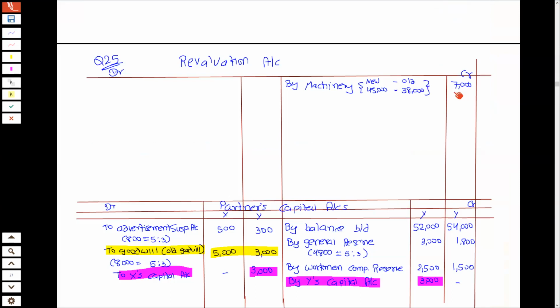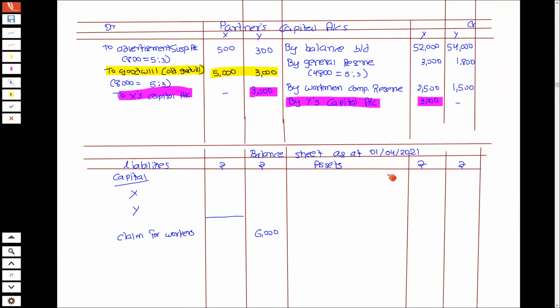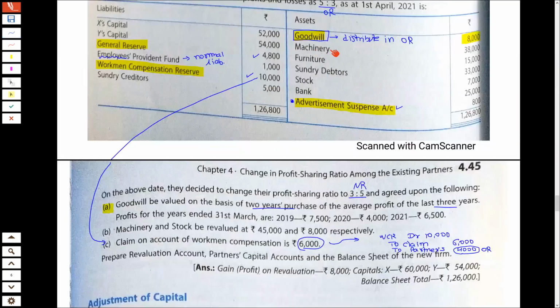So machine में फायदा है, and in the balance sheet I will show the machine like this. Machinery inner column 38,000, and I will add revaluation. There is a profit of 7,000, so that in outer column I will have 45,000. So machine is very easy to understand, and stock is to be valued at 8,000.